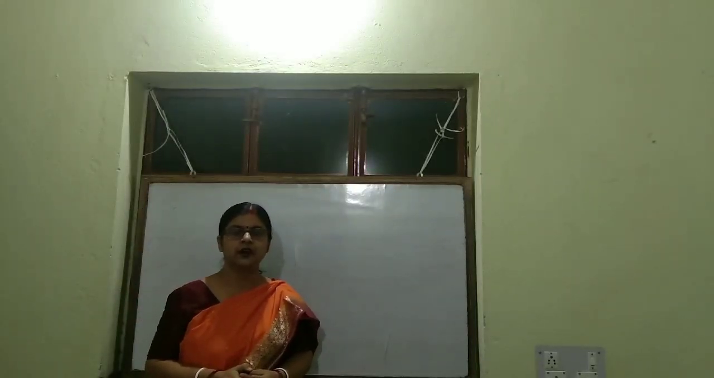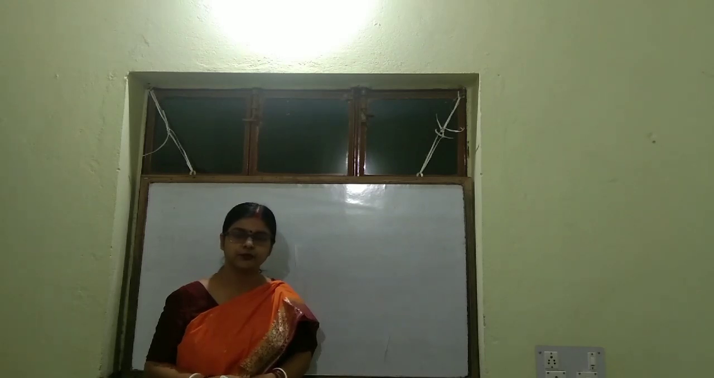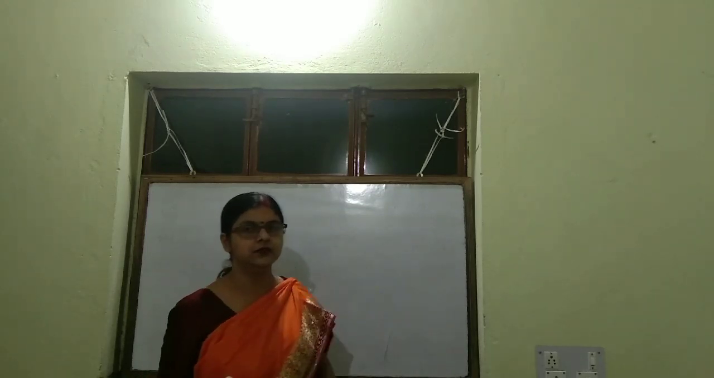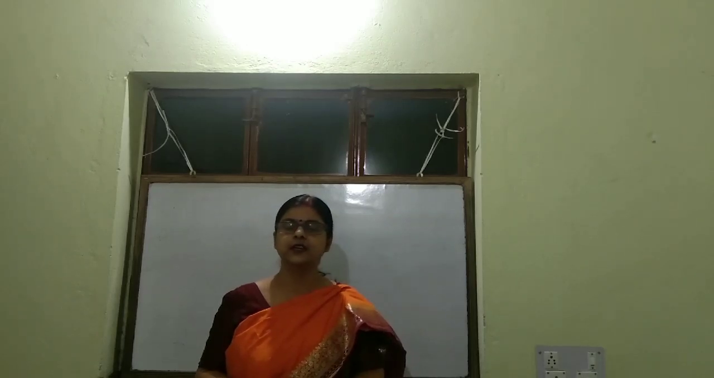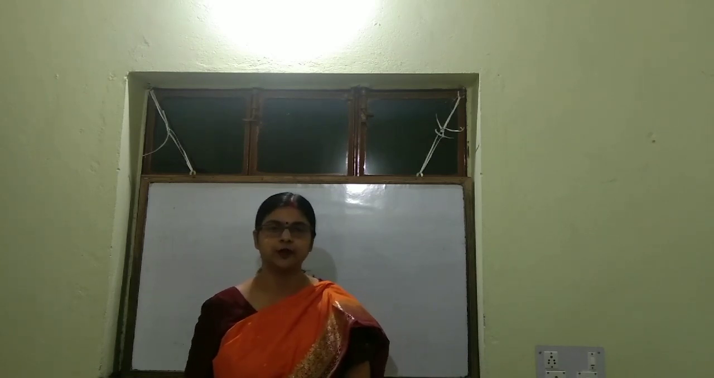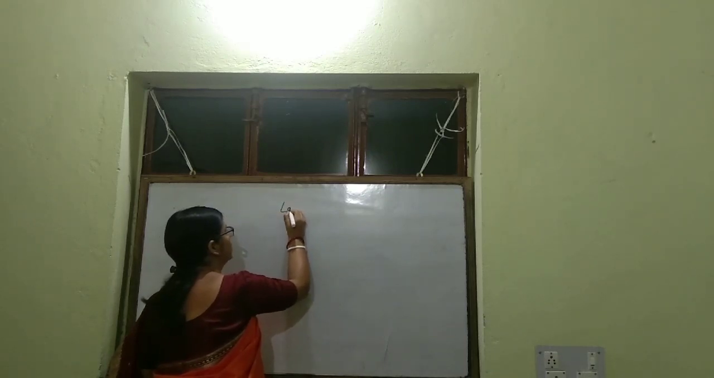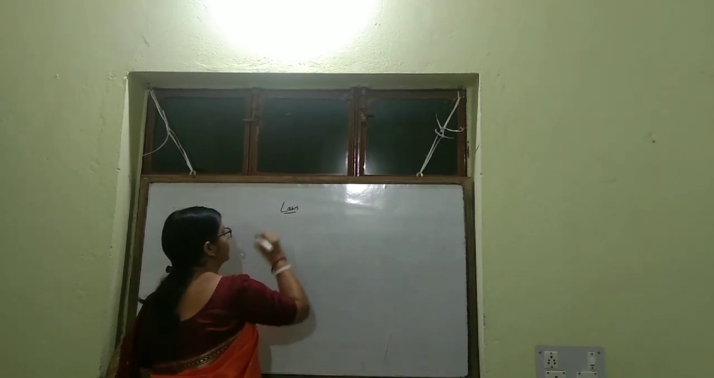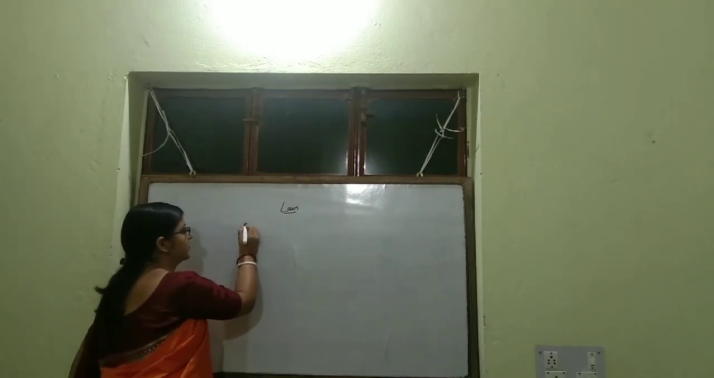Standard 11, I am going to discuss some topics of chapter 1, that is some basic concepts of chemistry. Here in this chapter today I am discussing the 5 laws of chemical combination. What I am going to discuss, that is laws of chemical combination. What are those laws? Let us take up the definition at first.